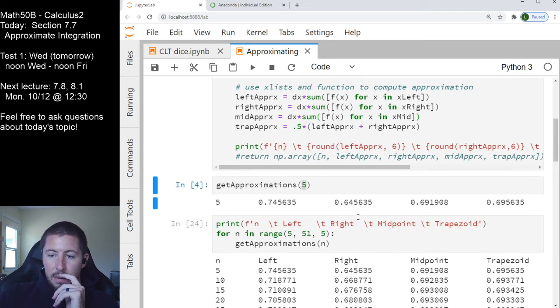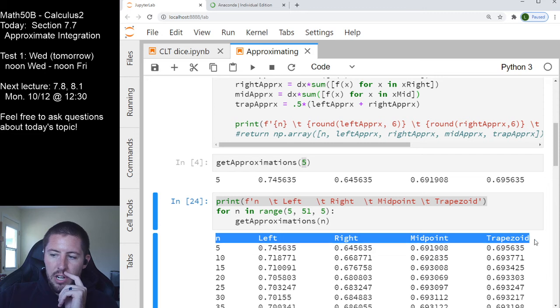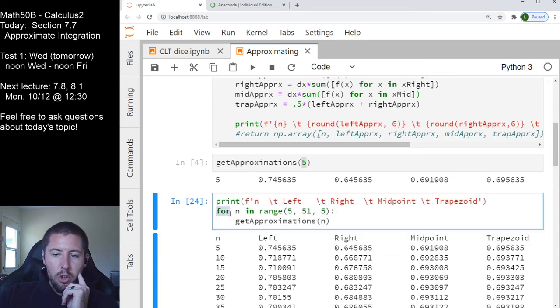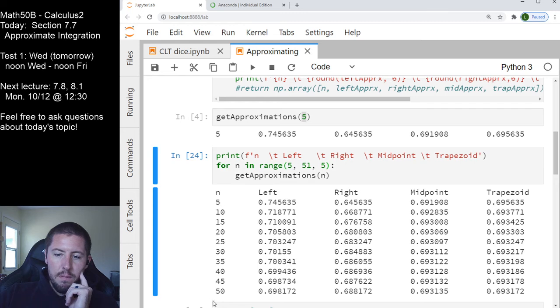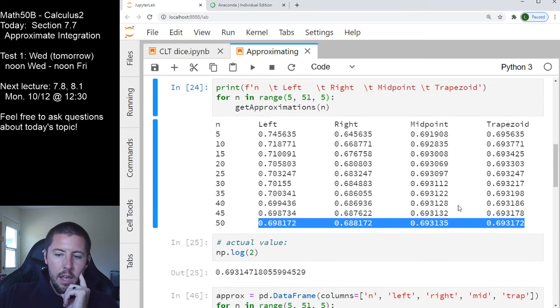So here I'm going to buff it out a little bit more. Let's instead first print just a header. This just prints the text header right here; there's no computation happening there. Then I'm going to create a for loop that says, for each number of subdivisions n in the range from 5 to 51, counting by 5s, this is really from 5 to 50 since Python excludes upper bounds. Notice all of our n's go from 5 to 50, and it's going to give us our left sum, our right sum, our midpoint sum, and our trapezoid sum. And you should see the satisfying thing that's happening is they all seem to be converging on some value like 0.69 something.